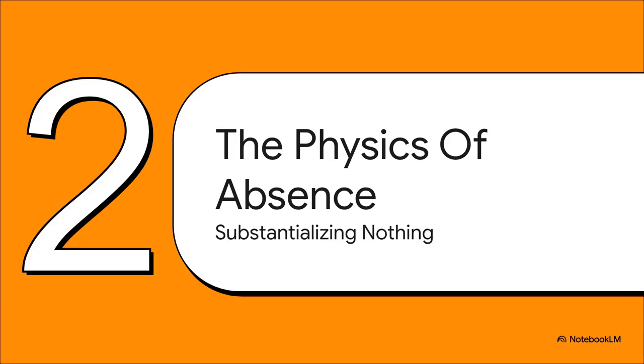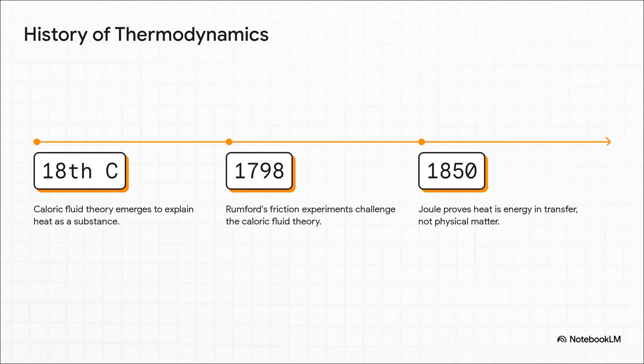Section 2. The physics of absence, substantializing nothing. To understand just how common this kind of error is, let's take a really quick detour into the history of science. Back in the 18th century, scientists were trying to understand temperature, and they basically substantialized heat into something they called caloric, which they thought was this invisible fluid that flowed between bodies.